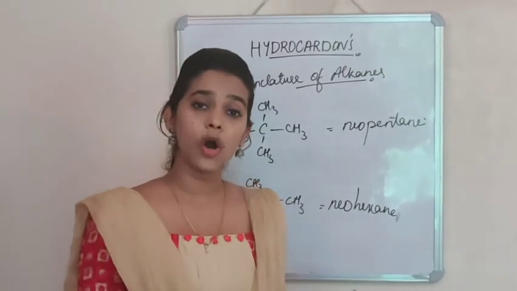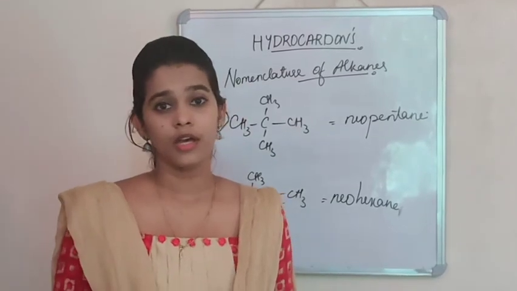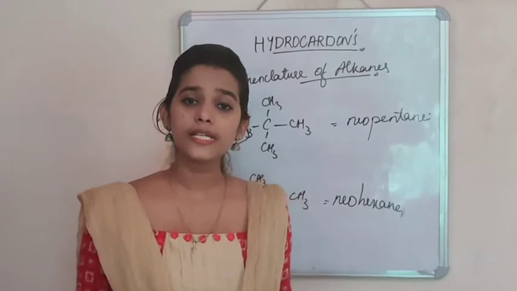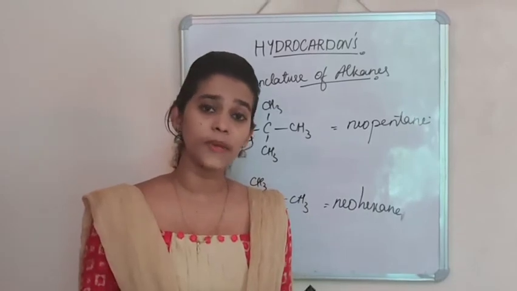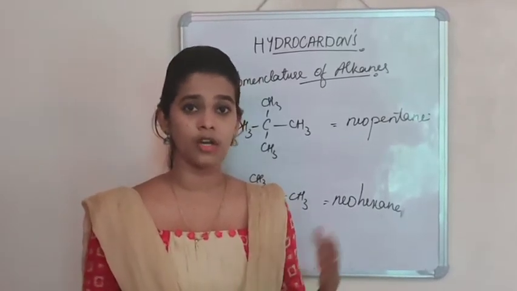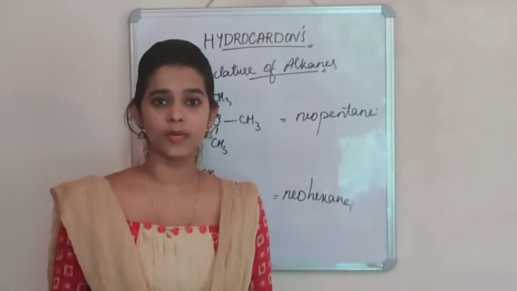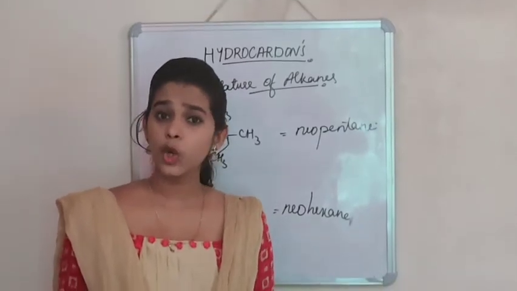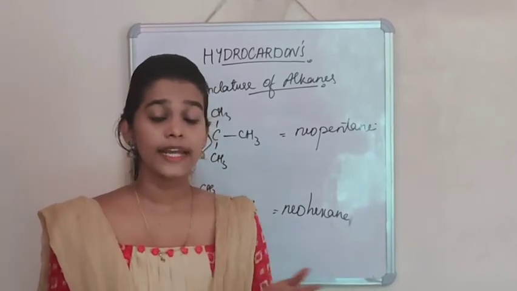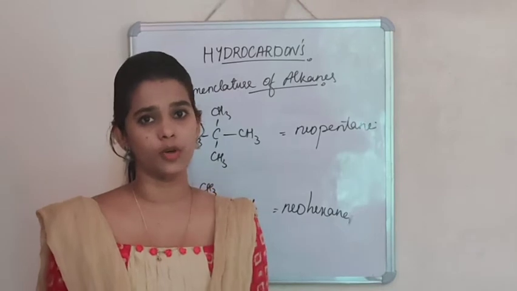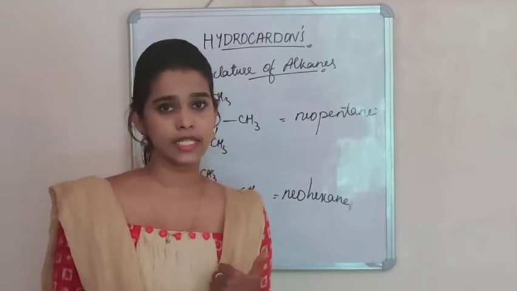So this is how the common nomenclature of alkanes is given depending upon the number of carbon atoms. You have already learned the IUPAC nomenclature of alkanes in your previous chapter. So let's proceed and learn the isomerism of alkanes. We know that alkanes have only single bonds within them. They do not contain a double bond or a functional group. So they will only exhibit chain isomerism.